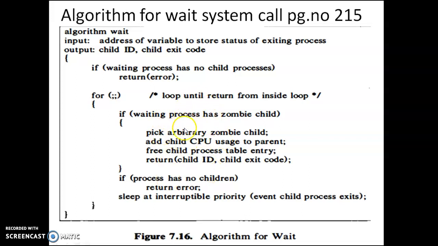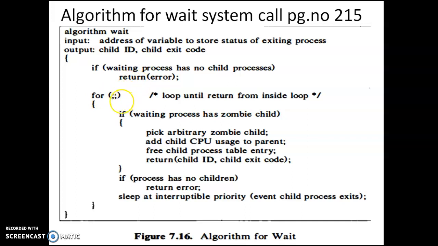So once again, I'll repeat, whenever the child exits, we will begin the algorithm. If the waiting process has no child process, then it will return an error, because the main reason for the wait system call is that it is waiting for the child to exit. It has to have a child, only then will the wait system call run.